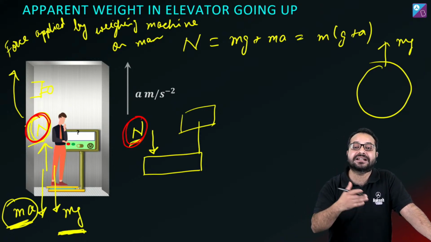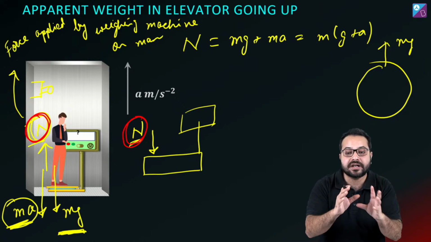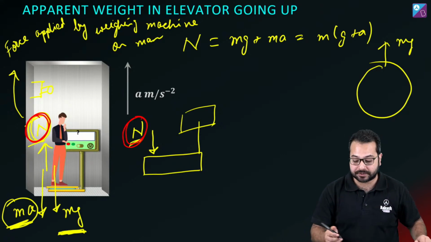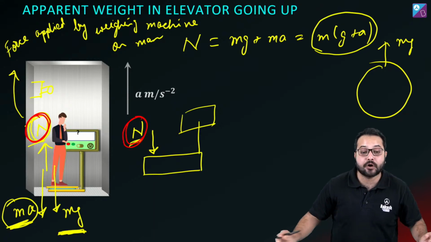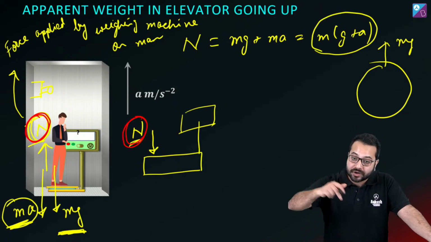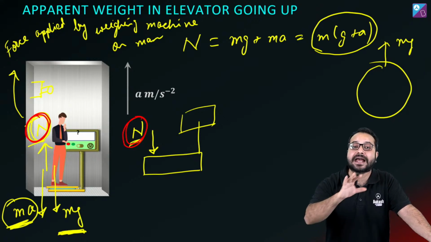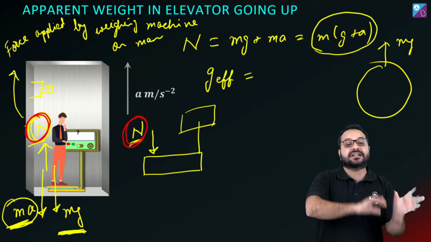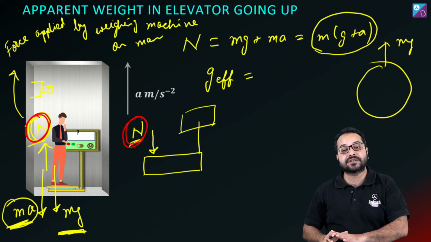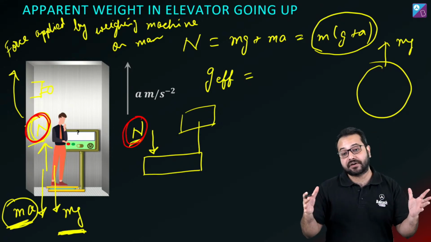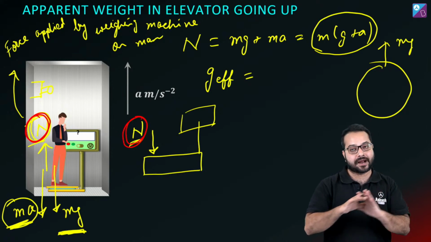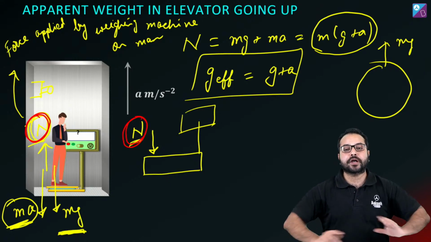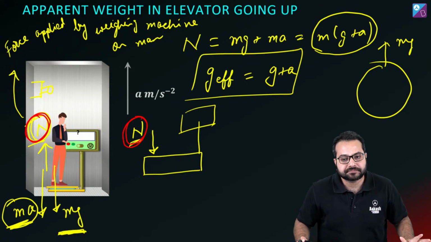I can say that the effective gravity changes, because what is the reading of the weighing machine? What is apparent weight? Apparent weight is the reading of the weighing machine, and you can see that the weighing machine is now showing more than the correct value, hence we call it the apparent weight. In this situation we can say that the effective gravity, be clear with this term, not the real gravity. Real gravity is always going to be g, but the effective gravity is going to become g plus a in this case. Do you agree? Is this absolutely clear?